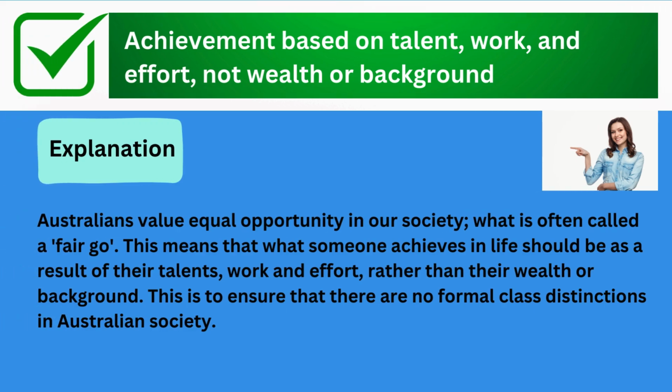The correct answer is achievement based on talent, work, and effort, not wealth or background. Explanation: Australians value equal opportunity in our society, what is often called a fair go. This means that what someone achieves in life should be as a result of their talents, work, and effort rather than their wealth or background. This is to ensure that there are no formal class distinctions in Australian society.